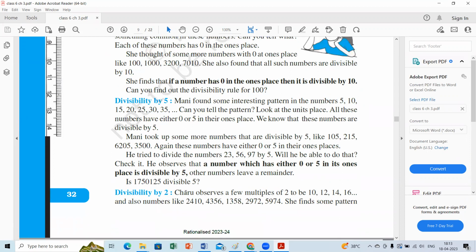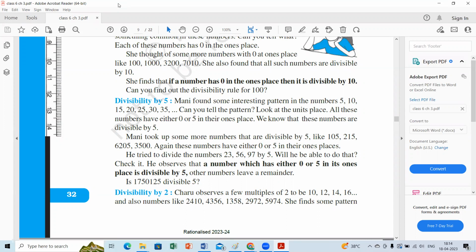What is the divisibility rule of 2, Ashwath? This also we should check at the units place only. Ma'am, if a number is even, or a number whose last digit is an even number, including 0.